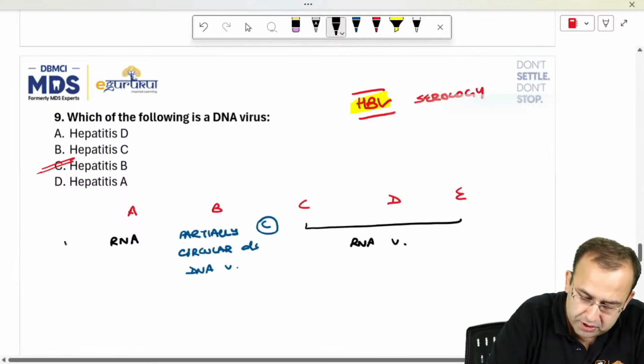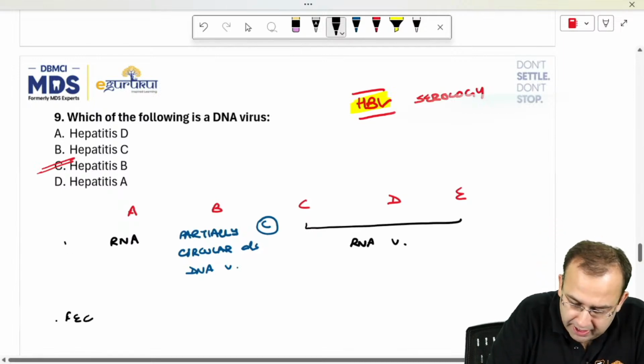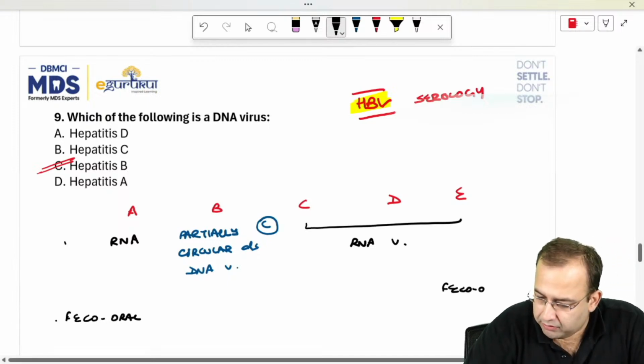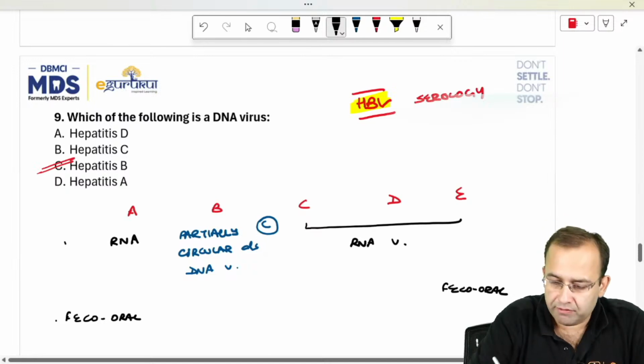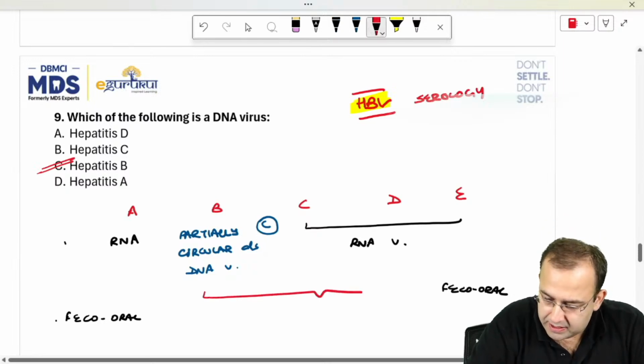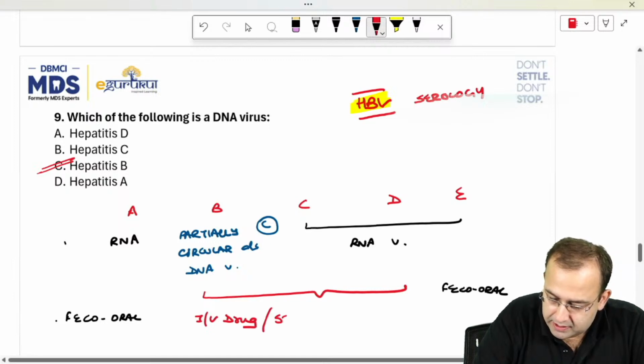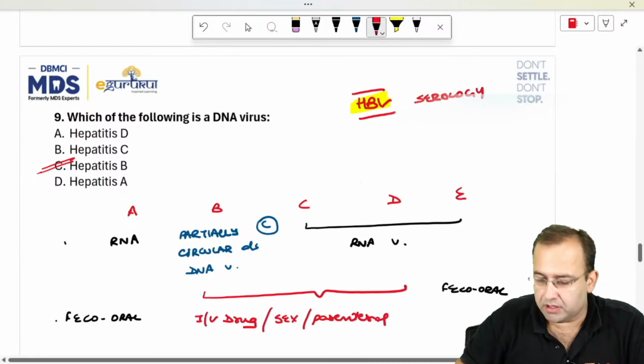Next, route of transmission. Hepatitis A and E is fecal-oral route, that is by having bad food, versus hepatitis B, C, D, which is IV drug abuse, sex, or parenteral route of transmission.